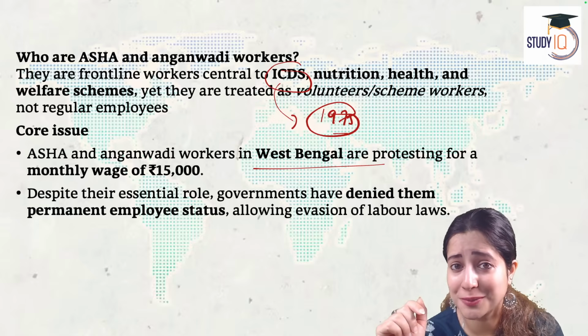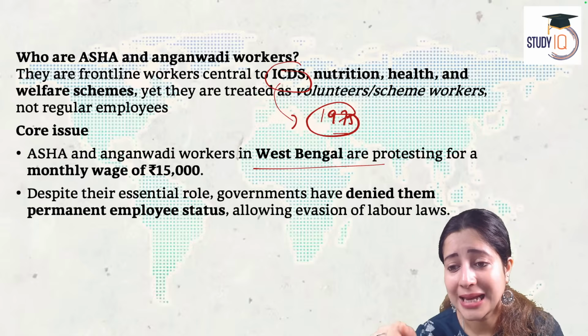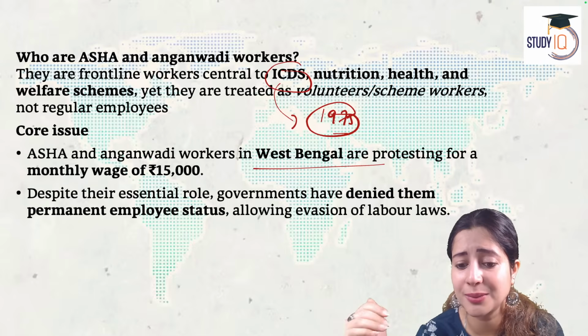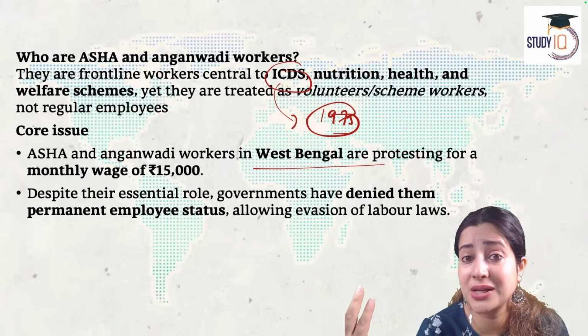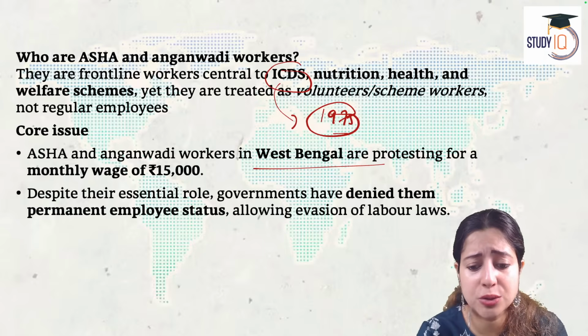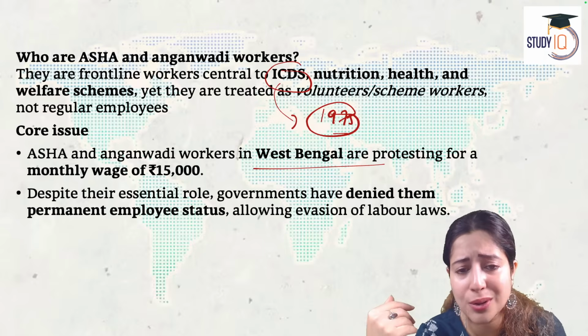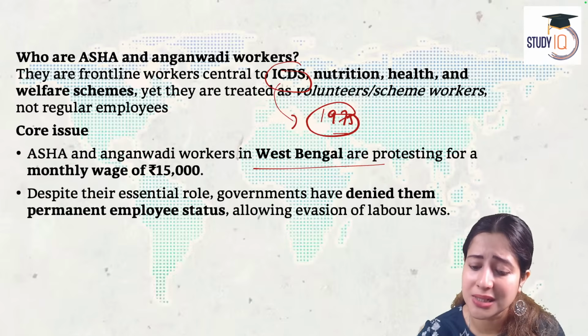We are not bothered about doing the same thing for Asha and Anganwadi workers. We deny them labor law. And why do we deny them? Because we never consider them as employees. When they are not employees, why will they deserve a labor law? That's the flawed argument in India.